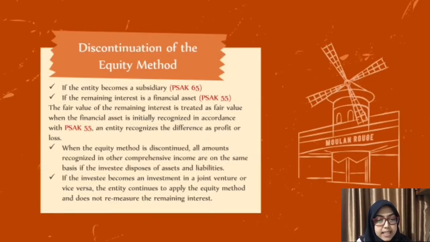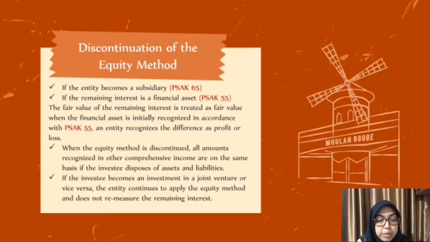Next is discontinuation of the equity method. The equity method will be discontinued if the entity becomes a subsidiary, and if the remaining interest is a financial asset, the fair value of the remaining interest is treated as the fair value when the financial asset is initially recognized in accordance with PSAK 55. And these are the two conditions.